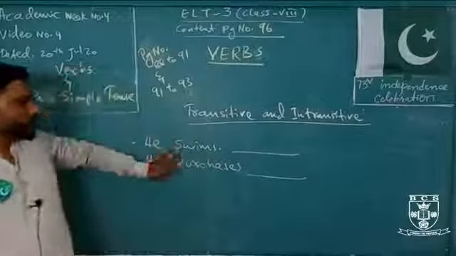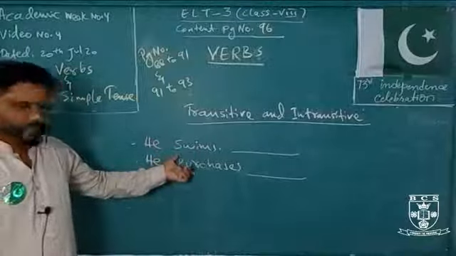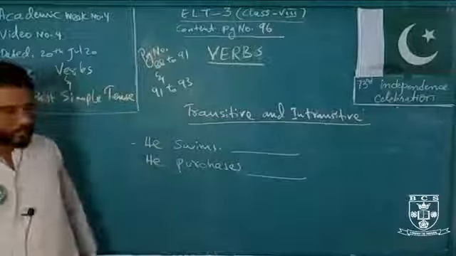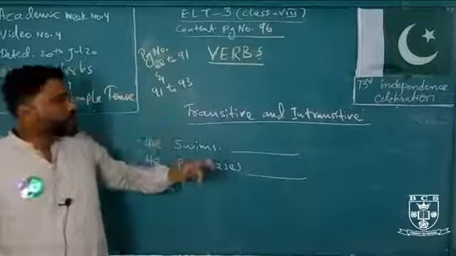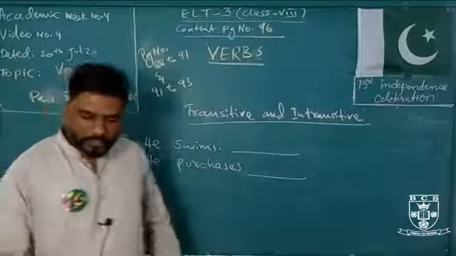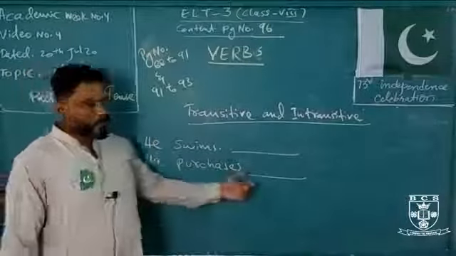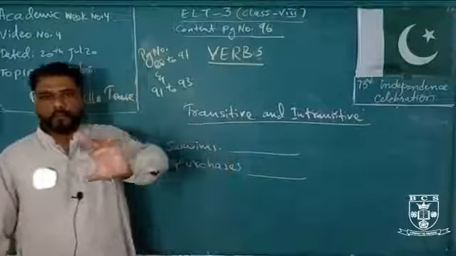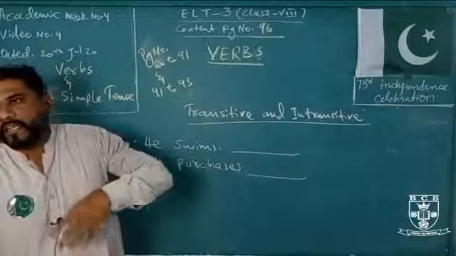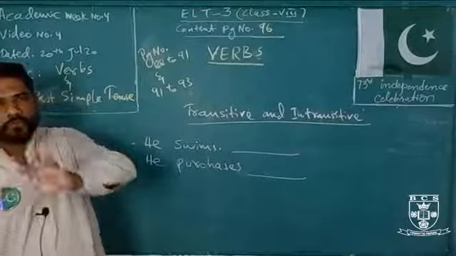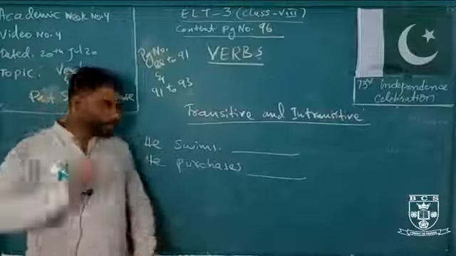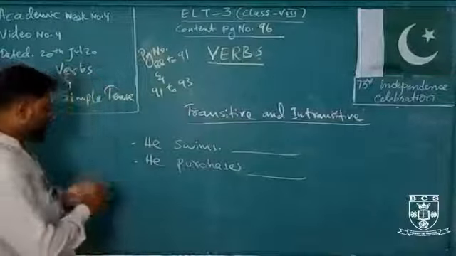So any verb that takes an object is called a transitive verb, and any verb that does not take an object like swim, it is called an intransitive verb. Okay, keep this in your mind. Okay, and one more thing, transitive verbs are used in passive voice, but intransitive verbs we cannot use in passive voice. So understand again. Okay, this is the definition. I have to write this definition as well so you can easily understand.